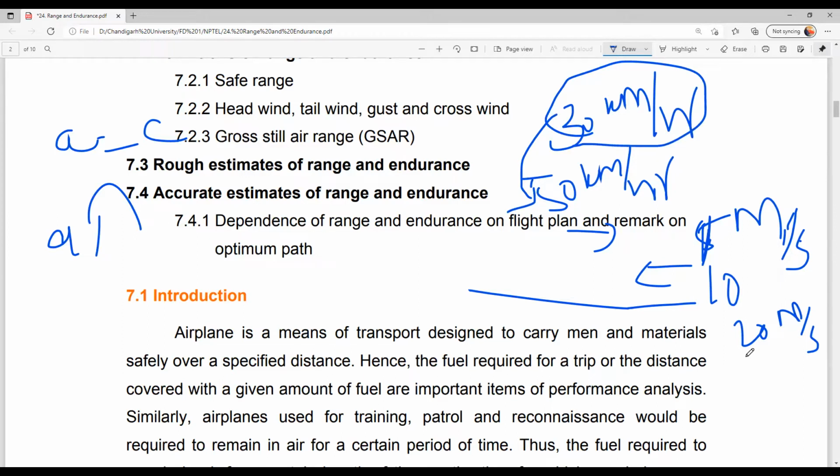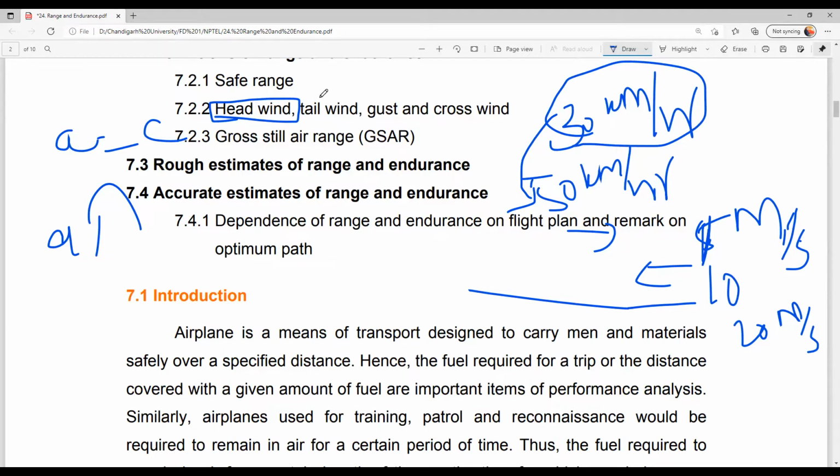When the wind direction is against the vehicle, whether it is a bike or car or bus, any vehicle, okay? The same is applicable for aircraft also. So when we are facing a headwind, we will lose velocity, okay. Then we have to increase the acceleration, we have to give more thrust when we are flying against the headwind.